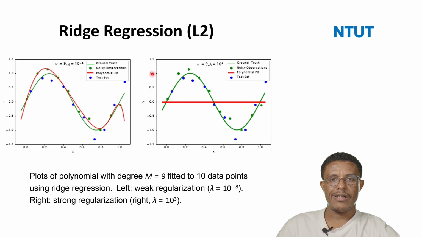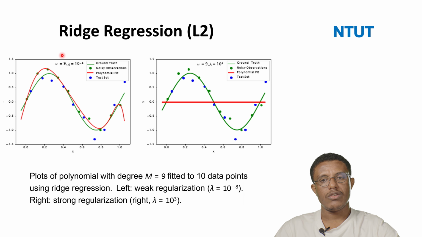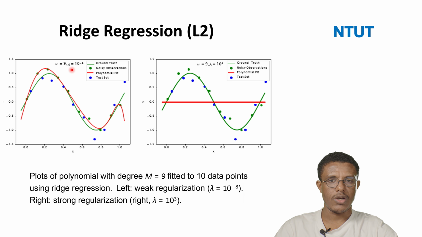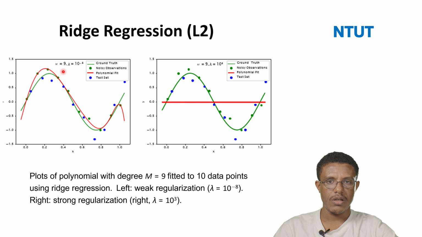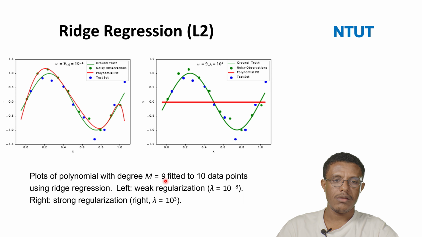So let's focus on the regularization. There are two types of regularization. That's called ridge regularization, which is called L2 regularization, or there is also L1 regularization, to reduce the overfitting problems. Then, when you see these diagrams, this is with polynomials with different degrees. For instance, here the degree m is equal to 9, and then there is also the learning rate here. So plot polynomials with degree m equal to 9, which is fitted with these data points. As shown in this one, which is like a better one.